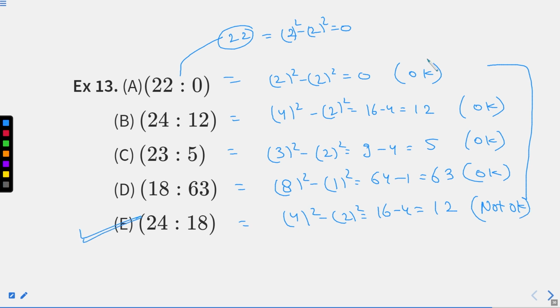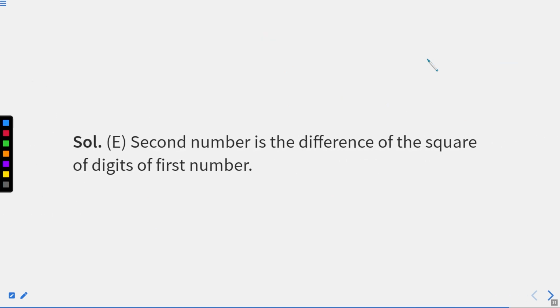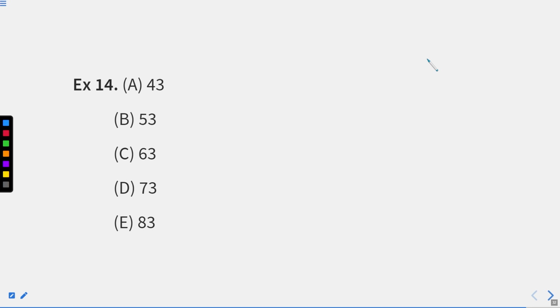Now, I think you are very clear with these kinds of concepts, right? Here I have already explained the questions in great detail. So with this, option E is the answer, and we came to the last question of this chapter, which tells you about the direct answering method. In this, you are not supposed to use your pen at all. You have A, B, C, D and E. You just need to think and pressurize your mind about what kind of relation or what kind of numbers they are, right? We know this. Whenever a single number is given, try to make factors of it.